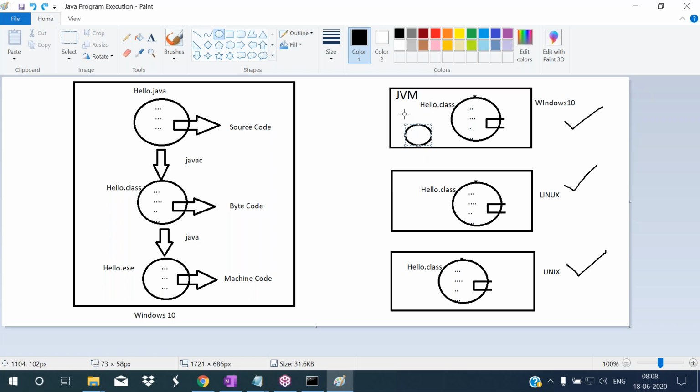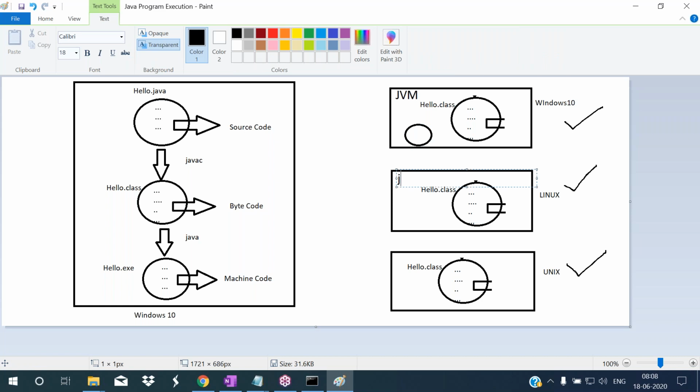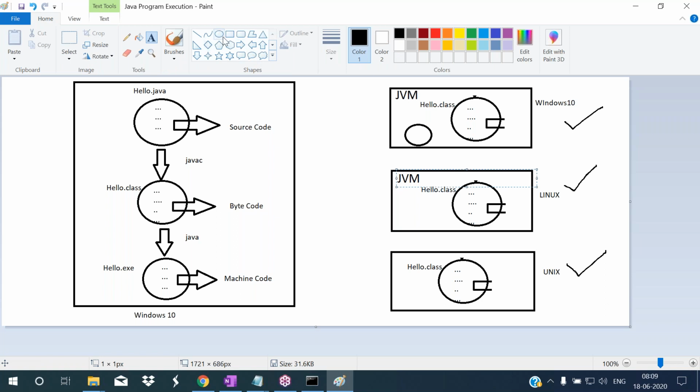Now the same application I want to run in another system which has the Linux operating system. What we have to do is just take this bytecode file and place it in this system. This system should have what? The JVM. Now the JVM translates this bytecode to the exe according to the Linux operating system.